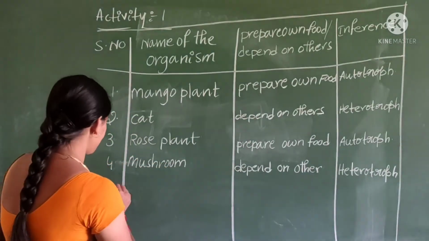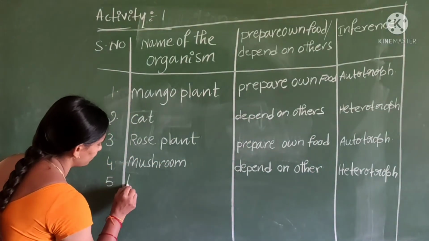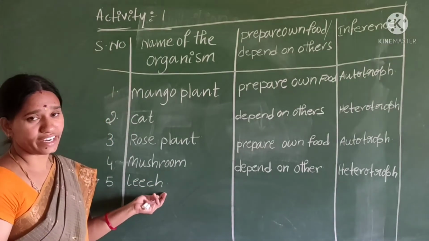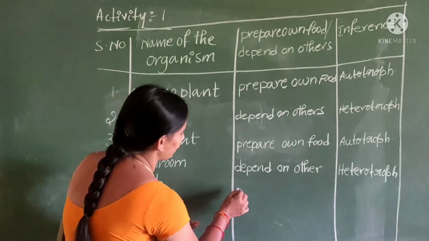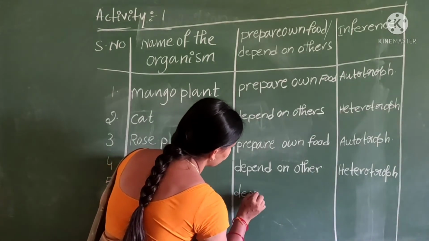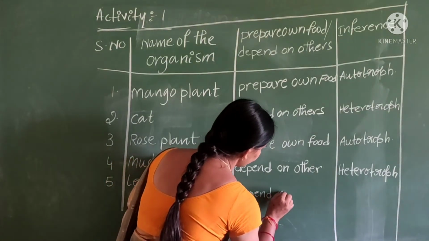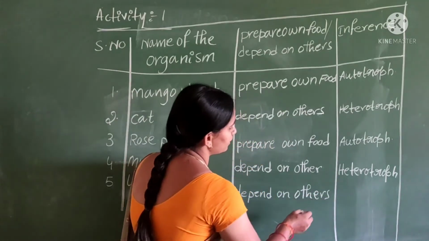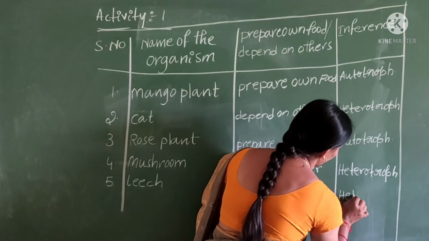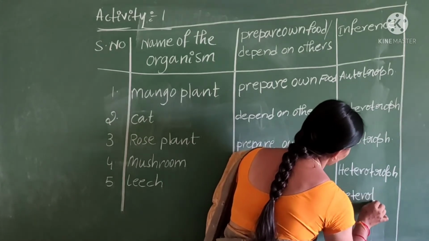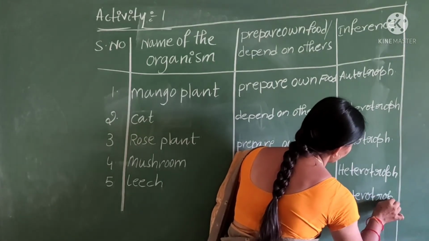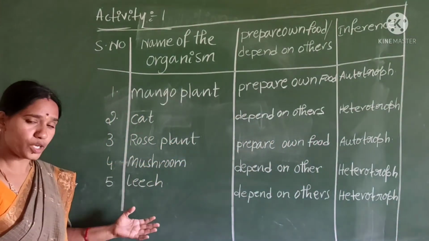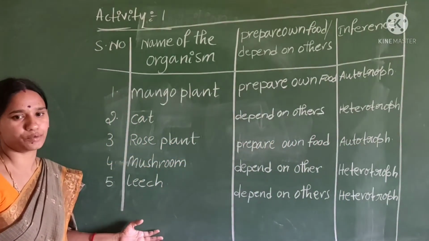Next, see children, leech. Leech also cannot prepare their own food. They depend upon others. That's why this is also a heterotroph. Here, see children, you can write some more examples on this table.